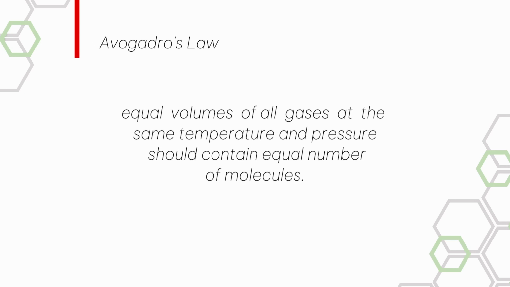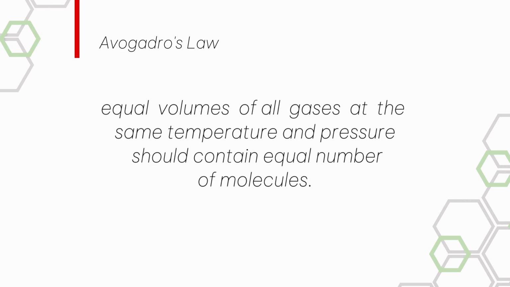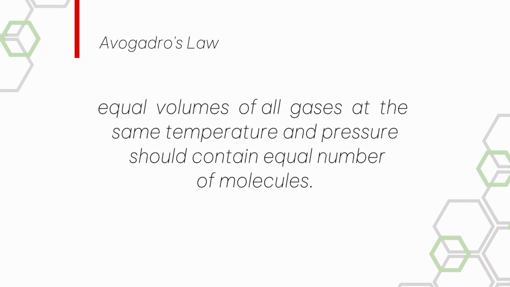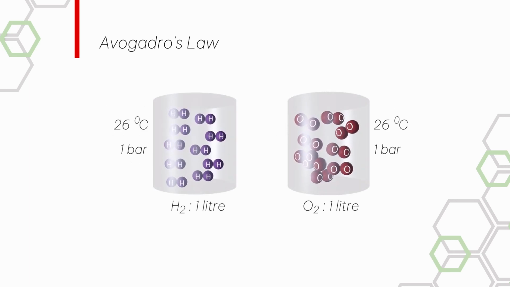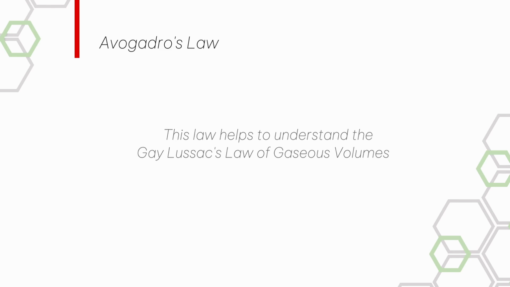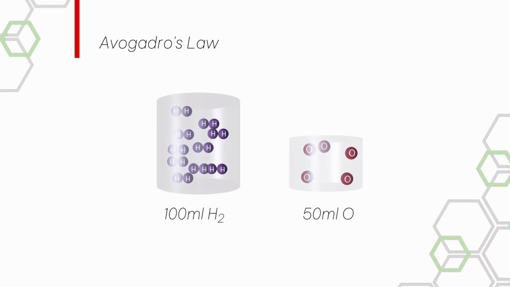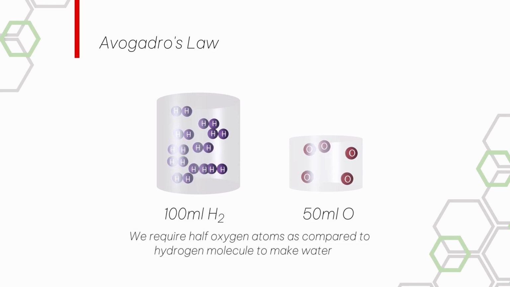So the fifth law is Avogadro's law. According to this law, at the same temperature and pressure, if the volume of any gases are equal, then the number of total molecules in those gases will also be equal. For example, at the same temperature and pressure, 1 liter of hydrogen and 1 liter of oxygen gas will contain equal number of molecules. So Gay-Lussac's law becomes clear from this law, that at STP 50 ml of oxygen will contain half the number of molecules as compared to 100 ml of hydrogen gas. And to make water, we always need half number of oxygen atoms than hydrogen molecules.